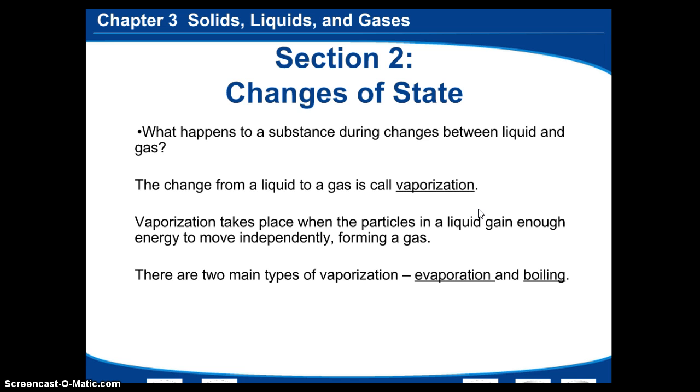So what happens to a substance during a change between liquid and a gas? A liquid to a gas is called vaporization. It takes place where the particles in a liquid gain enough energy to move independently, forming a gas. And there are two different types of vaporization. One is called evaporation, and the other one is called boiling.